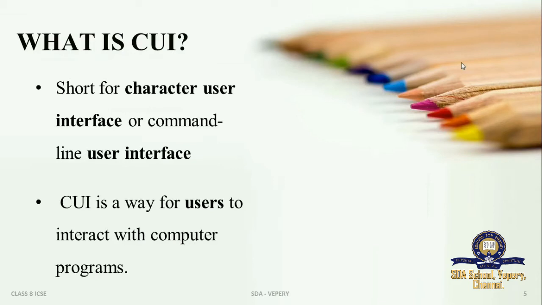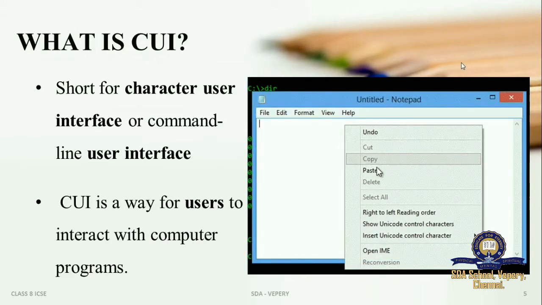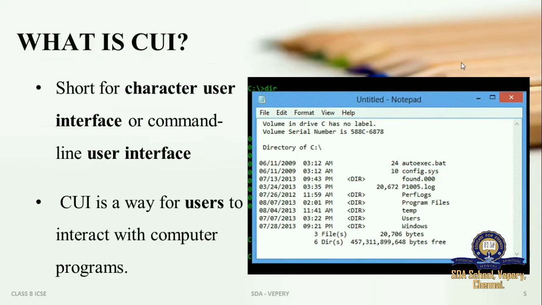Understood? Character user interface means you enter commands through characters, and those commands are entered in one window. That window we call the command prompt. This CUI interacts with the computer through the command prompt. Now we will see an example of CUI. It looks like this, a black window. In it a few commands will be entered, and that black window we call the command prompt.